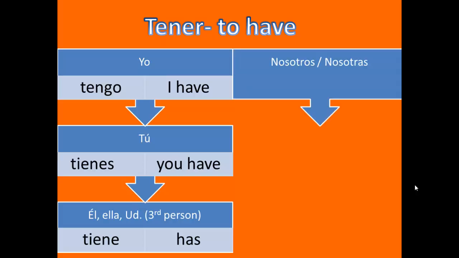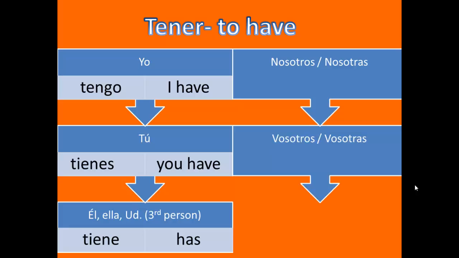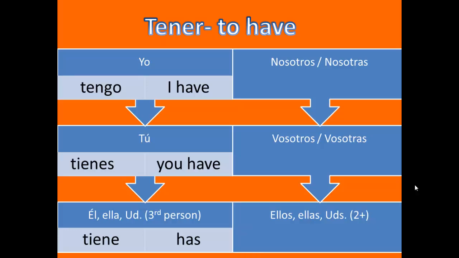Now we're moving to our plural subject pronouns. Our plural subject pronouns are nosotros and nosotras, which means we. You have vosotros and vosotras, which means you all or you guys. And you have ellos, ellas, and ustedes, which means they, meaning all girls, or ustedes, which also means the same as vosotros, you all.